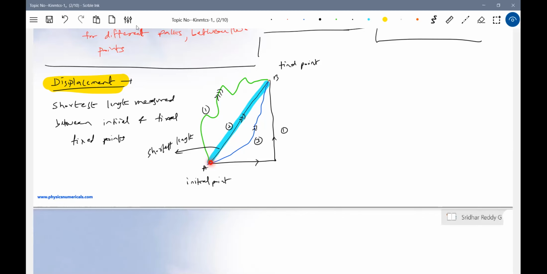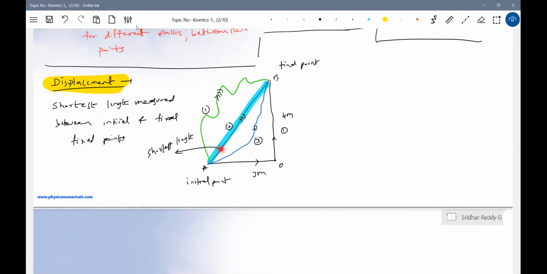So now you do one thing. You start at A, in your home only. Let me not call it particle or body. So you are here. You are going to walk like this. How much are you going to walk? You are going to walk a distance of 3 meters. Then you'll walk another 4 meters. First, you'll walk along the east, then along the north, and finally reach the point B. Tell me, what is the total distance covered by you? 7 meters. What is the displacement?